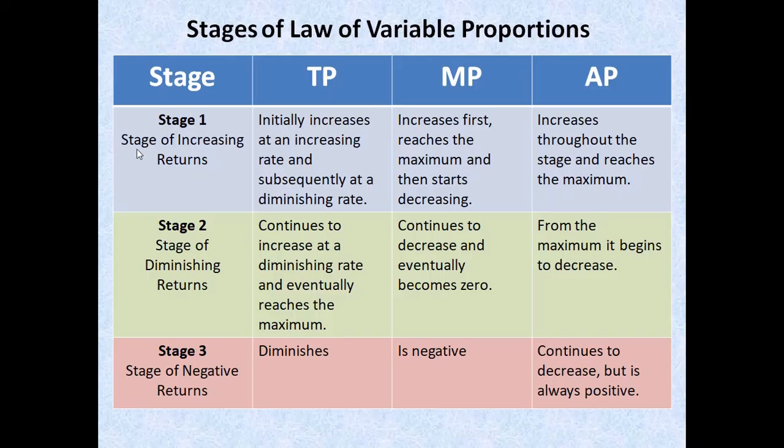And if you see from the management perspective, TP is continuously increasing. So to manage that output will be very difficult. You have to bear the carrying cost also, and you need to find a better place or a better location, or you may have to build a new warehouse to store all that output. So stage 1 will also not be chosen. Only stage 2 will be chosen.